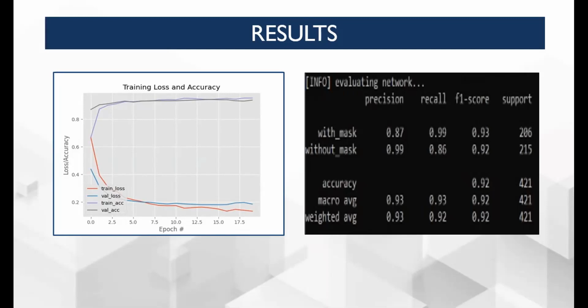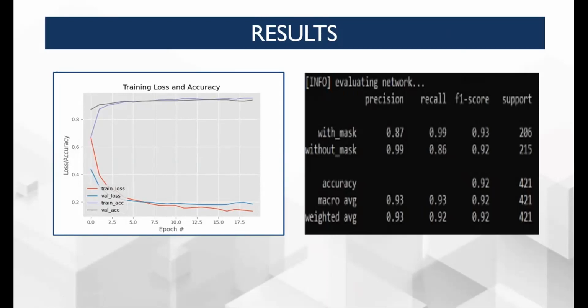Now we come to precision. Precision is how many times we get a true positive out of all test cases. As shown in the table, for precision of masked images, we get 87%, and for unmasked images, we get 99%. Thus, macro average and weighted average are 93% each. Now we come to recall. Recall is the number of actual positives out of all labeled positives. As shown in recall, for masked images, it is 99%, and for unmasked images, it is 86%, thus making macro average and weighted average 93% and 92% respectively.